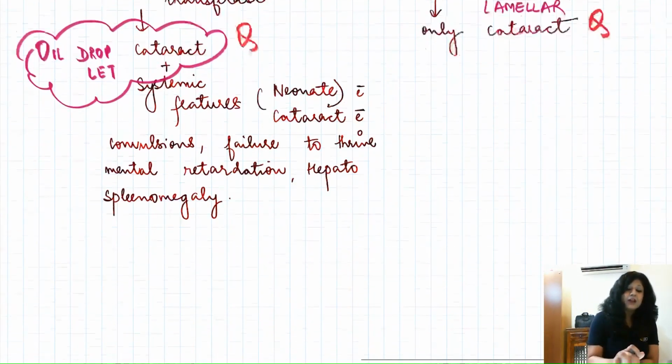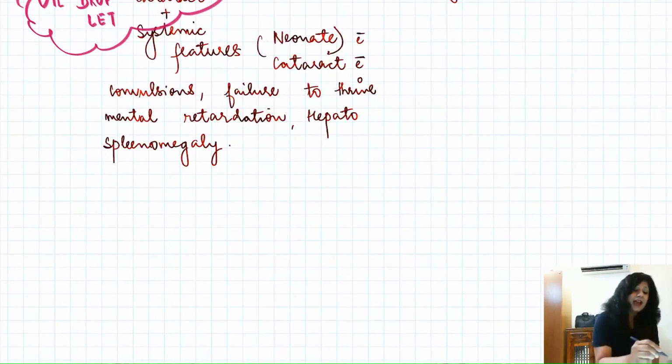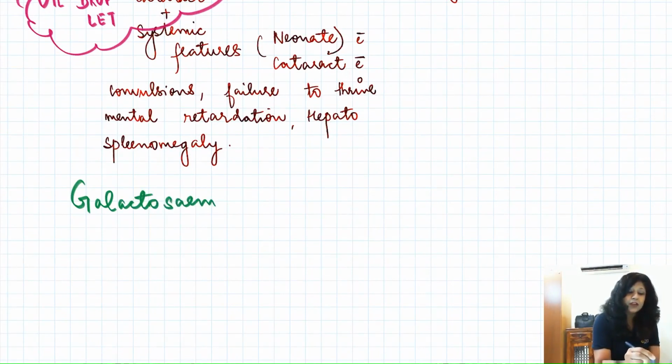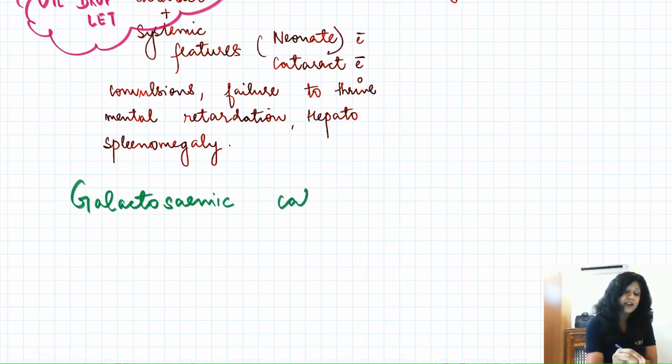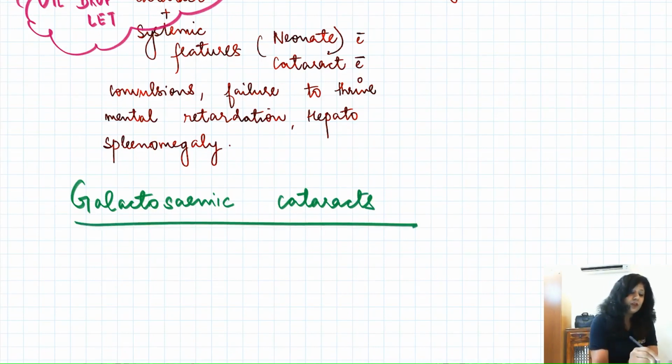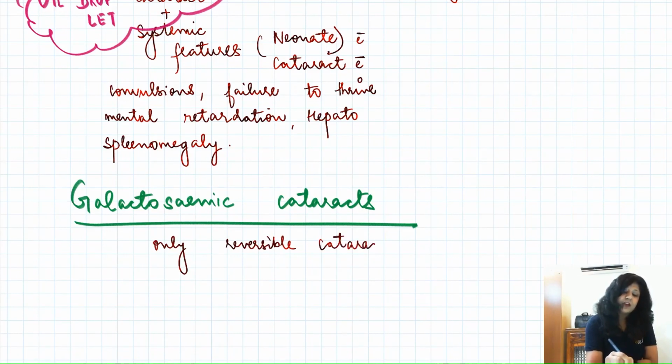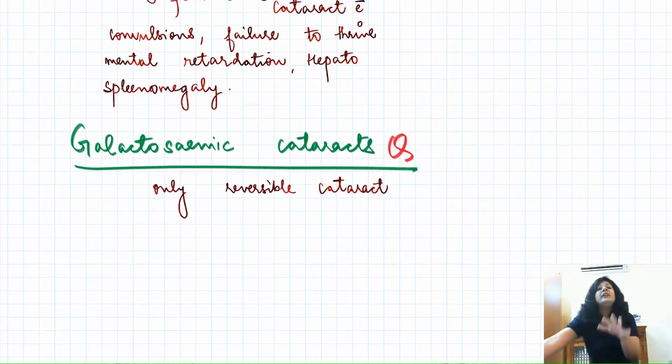Okay. Now again, another important thing is that it is the galactosemic cataracts. Both, I am talking about both the classical as well as non-classical. Galactosemic cataracts are the only reversible cataracts. Again, a very important question. Many a times they ask, it is the only reversible cataract.